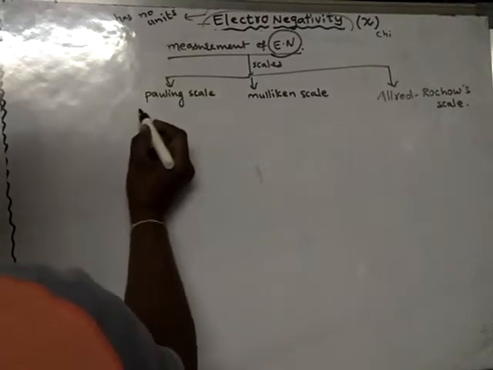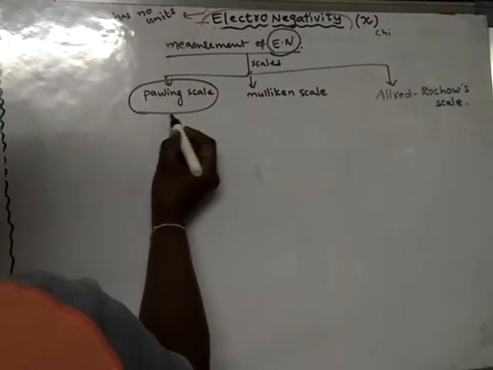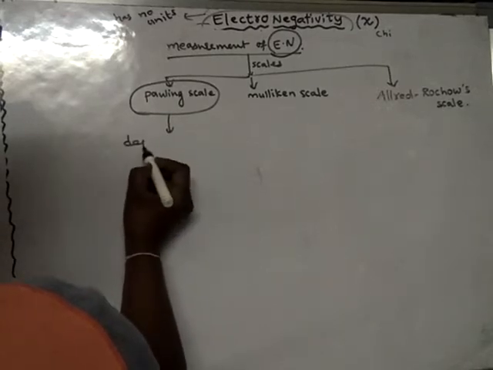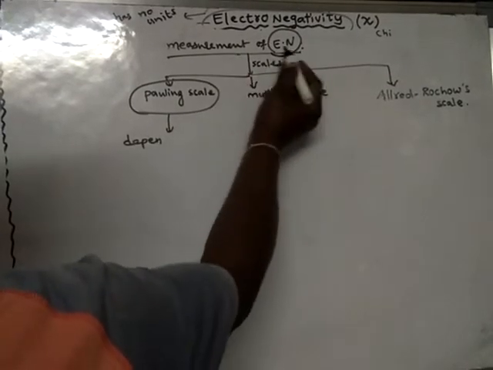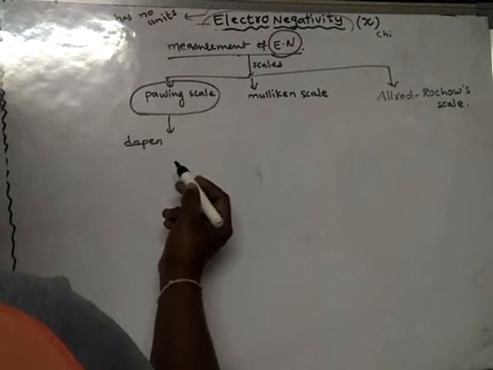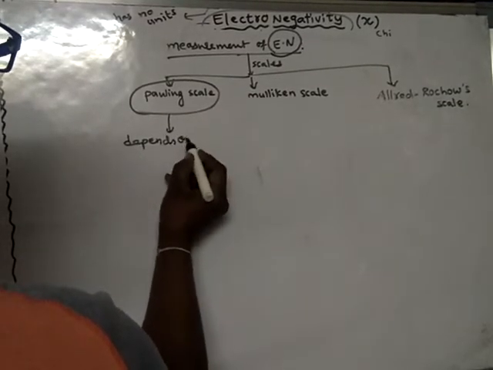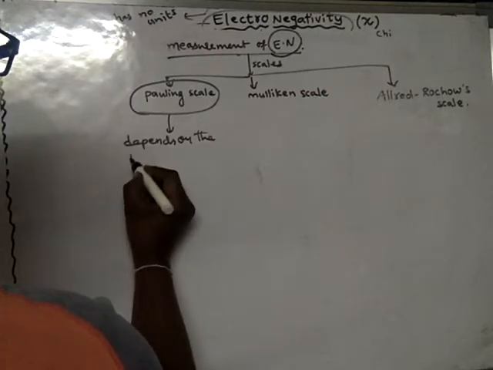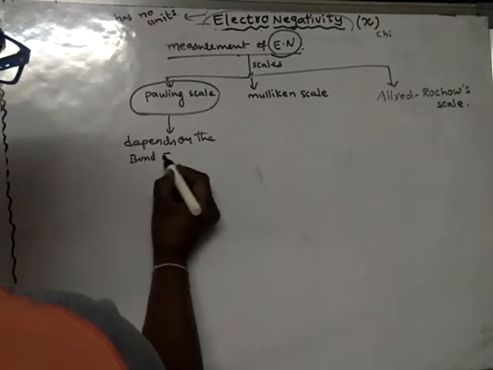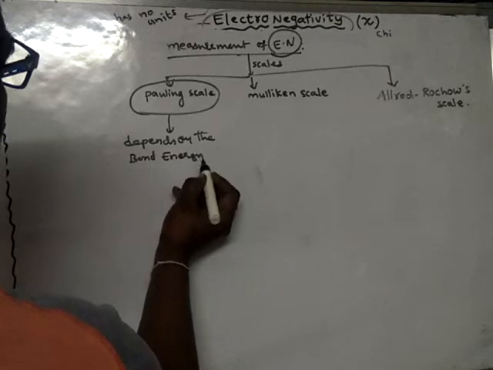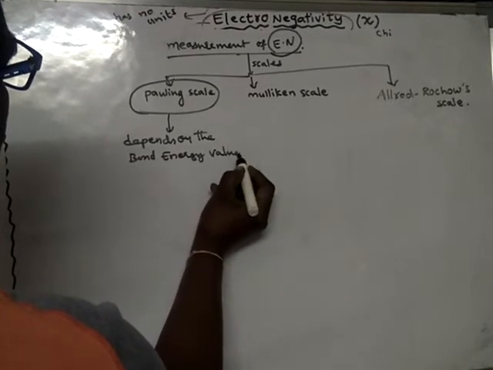What is the Pauling scale? The measurement of electronegativity by the Pauling scale depends on the bond energy values.